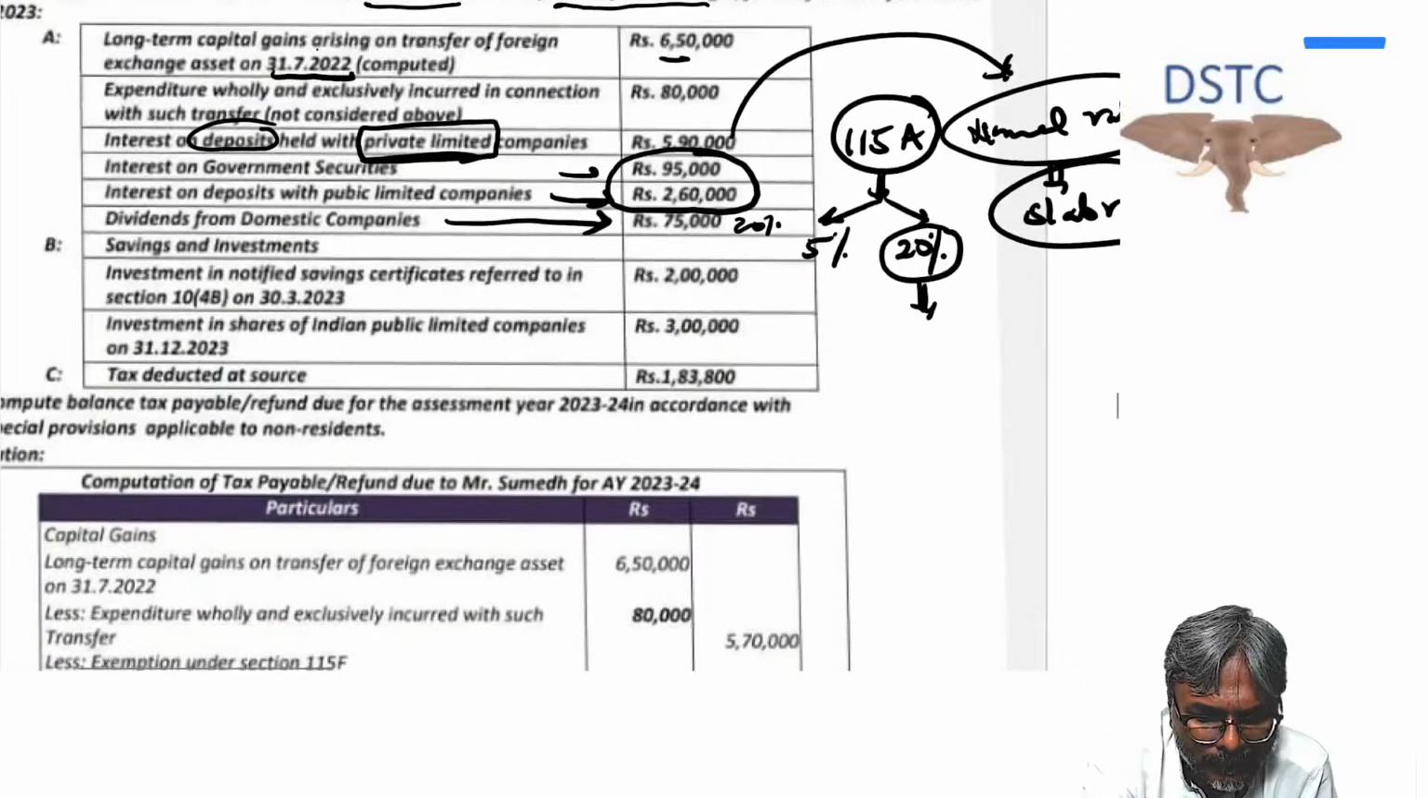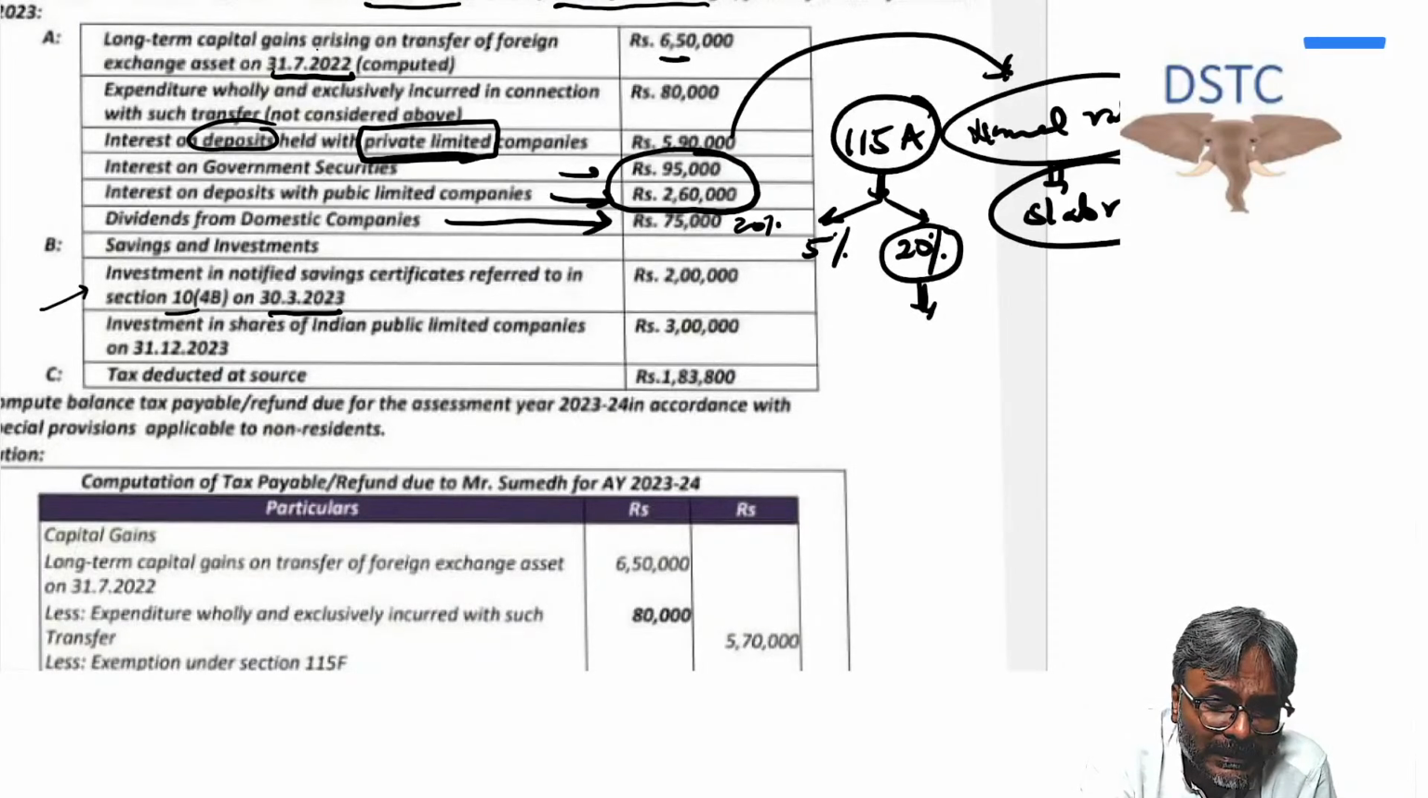Now let's have a look at point number B, savings and investments. Investment in notified savings certificates referred to in section 10(4)(b) on 30th of March 2023. Now, please be careful. The investment, students, is in the notified savings certificates.